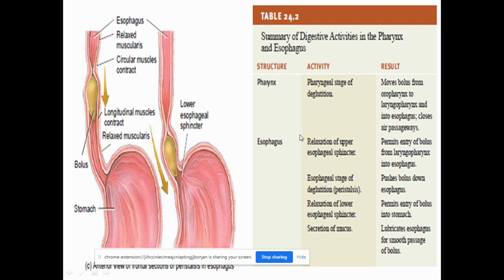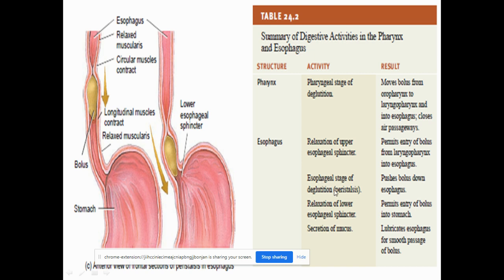The third stage is the esophageal stage. Here the upper esophageal sphincter relaxes and opens, allowing the entry of the bolus from the laryngopharynx into the esophagus. The upper esophageal sphincter is present between the larynx and the esophagus.